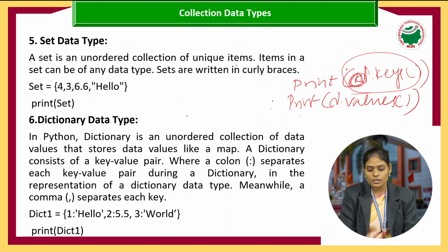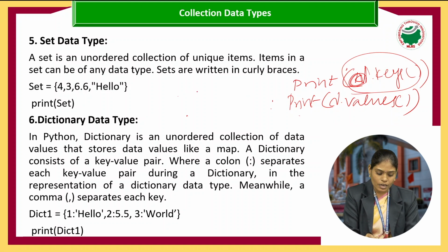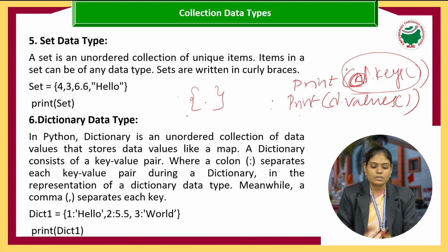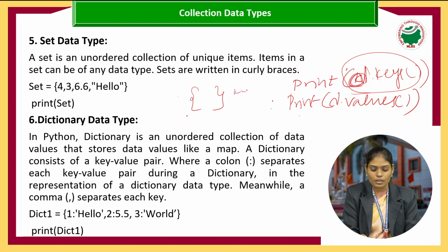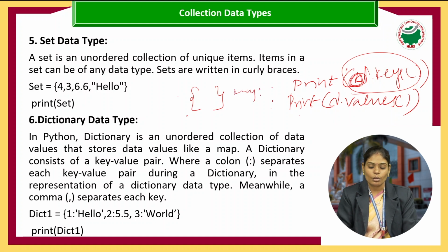So both set and dictionary are unordered collections of data, and here we use curly braces to represent both the set and the dictionary. A dictionary is a combination of key and value, and each key and value in a dictionary is separated by a colon.